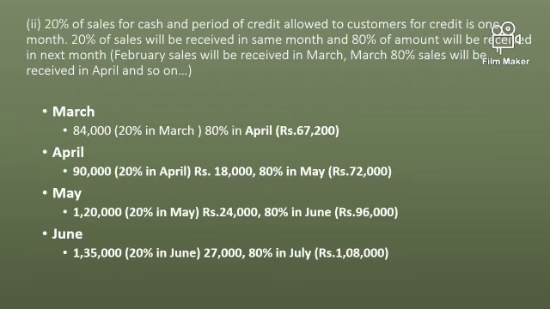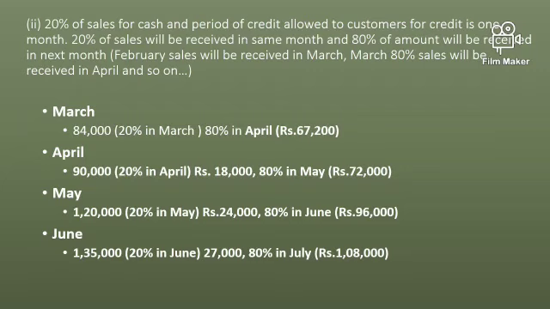Now as we are preparing the cash budget for 3 months, that is April, May and June, whatever sales we make in April, that 20% we will definitely receive in April, plus we can also receive the amount of the March sales. Whatever sales we made in March, 20% we already received in March, but the remaining 80% we can receive in April.